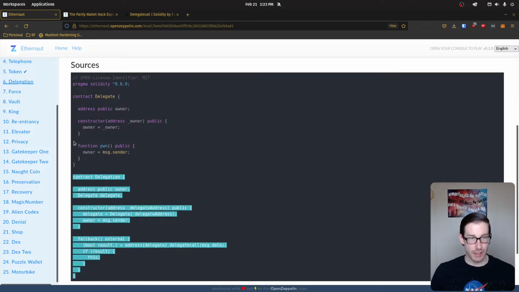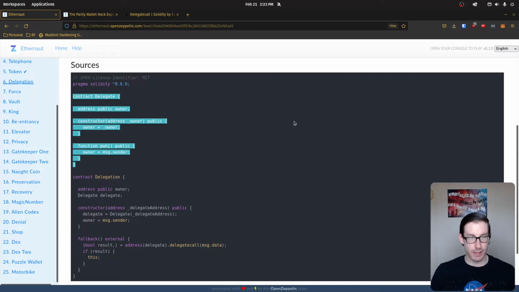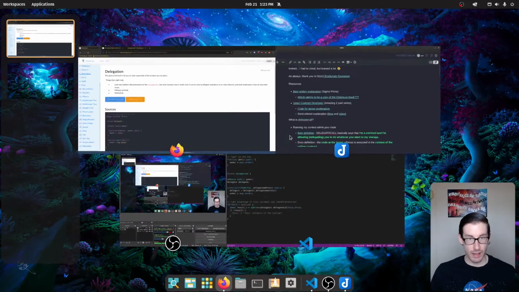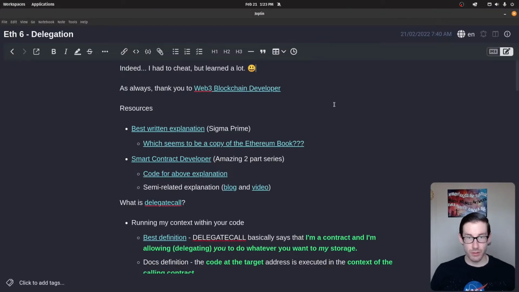So we have a delegation contract and we have a delegate contract. Now we will jump into the code in a second, but before we do that, I want to walk you through some resources that I found useful, and then we'll jump specifically into what a delegate call is, and then we'll talk about the code.